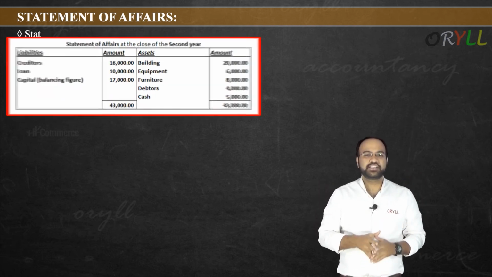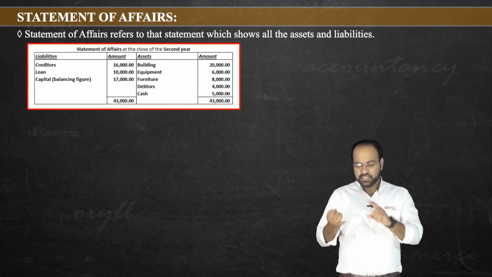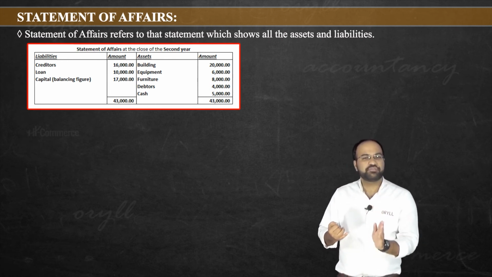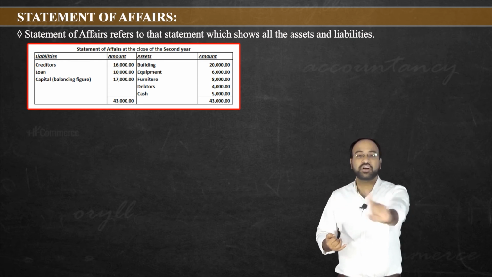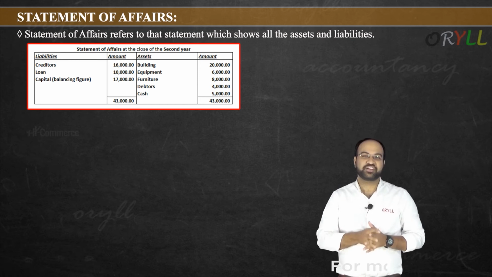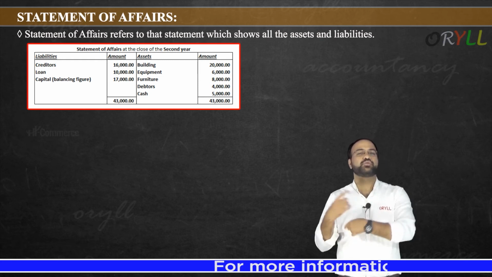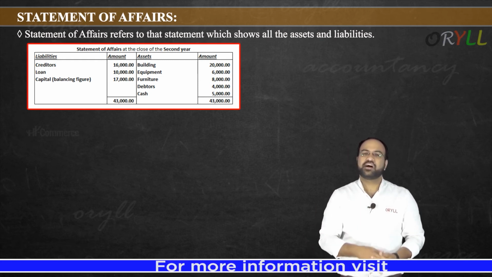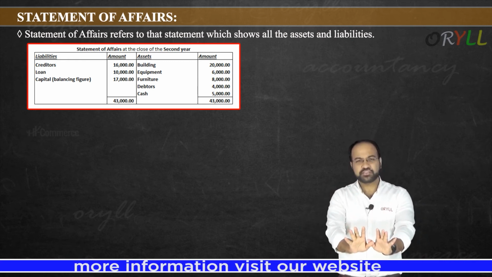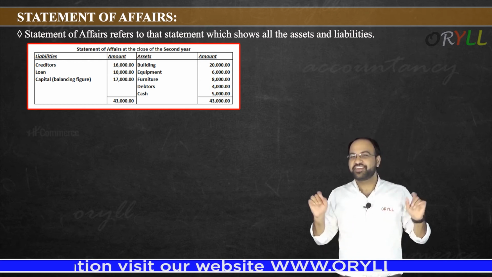Statement of affairs refers to that statement which shows all the assets and liabilities here. So I'll say it is similar to that of balance sheet, because balance sheet shows assets and liabilities. Statement of affairs will also show the assets and liabilities, but it is not the balance sheet here. It is like balance sheet, but it is not the balance sheet. Why? I'll explain that also. Got it? Why am I saying it is similar to balance sheet? Because it will show what assets you are having and what liabilities you are having. Why is it not exactly a balance sheet? Have patience. Patience is required here. Got it? That is called OPICA. So you should have the OPICA here.